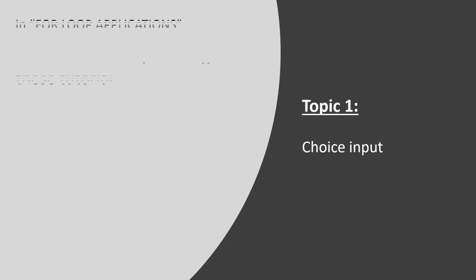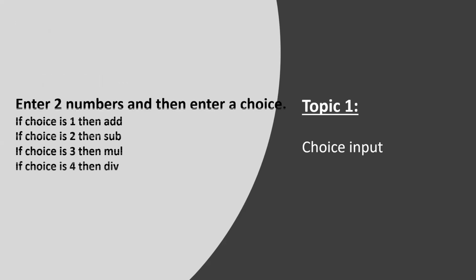The topic 1 is input choice. What is input choice? Suppose anyone enters 2 numbers and enters a choice. If the choice is 1, then you need to add 2 numbers. If the choice is 2, then you need to subtract those 2 numbers. If the choice is 3, then you need to multiply. And if the choice is 4, you need to divide.